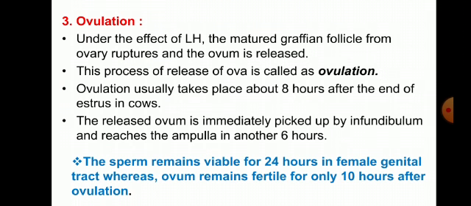Then the released ovum is immediately picked up by the infundibulum and reaches the ampulla. Another 6 hours. The infundibulum is a part of the fallopian tubes: isthmus, infundibulum, and ampulla. So these 3 parts are included in the fallopian tubes.